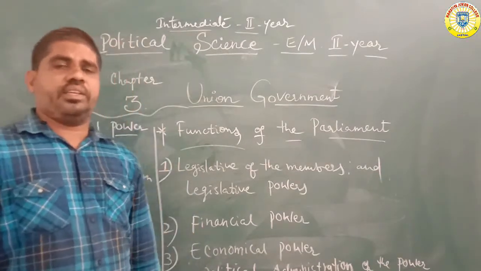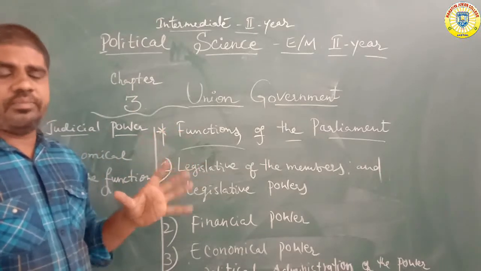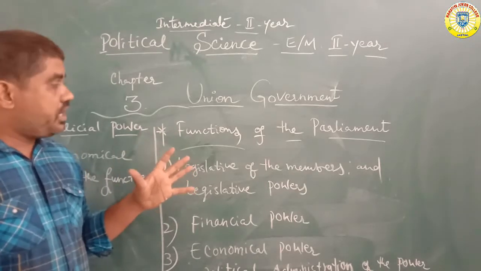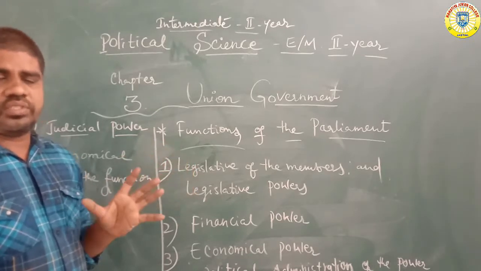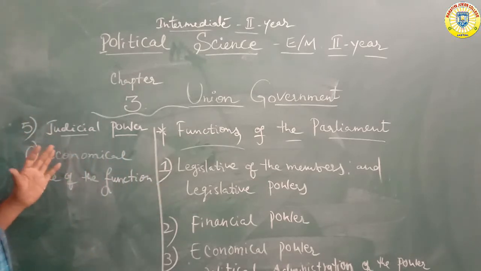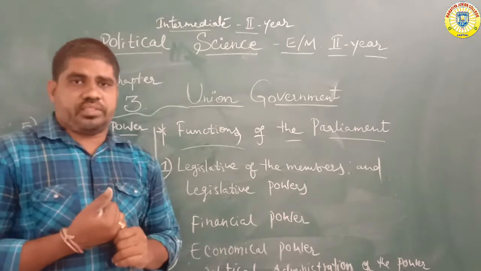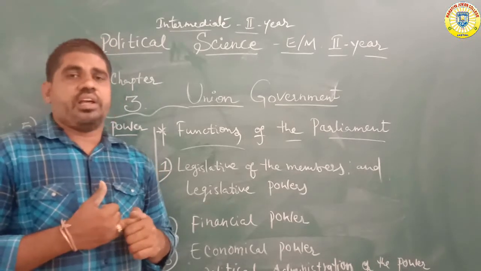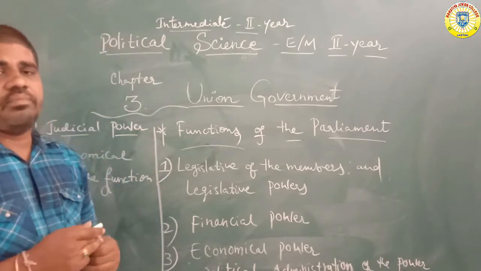In the union government, we already know the prime minister's leadership. The leadership is under the union cabinet ministers and the prime minister only. Articles 50 to 55 mention the prime minister's ruling system. So next, economical force of the function. Economically, the total legislative members, the legislative councils, and next the judicial power and executive power. These powers are under the control of the prime minister.